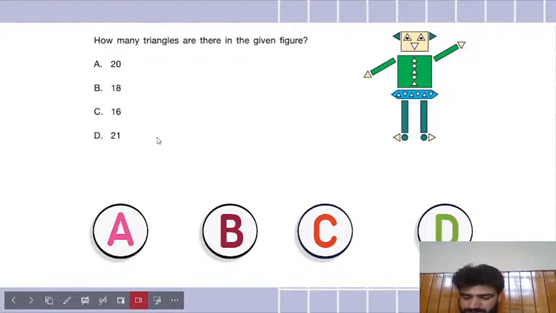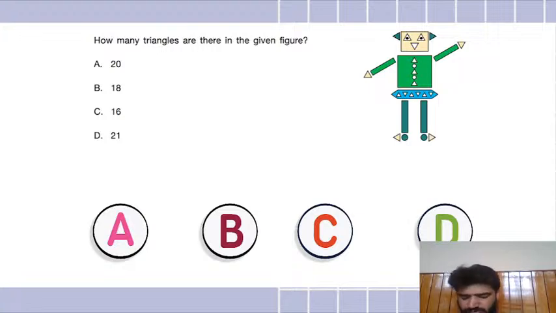Okay, so this might take a bit of time. Yeah, Ayat, well done. I saw your option. You said D. But I know you guys will still do it quickly. So tell me, how many triangles are there in the given figure? Should be easy enough for you guys. How many triangles are there in the given figure? Is it 20, 18, 16, or 21? Tell me, guys.